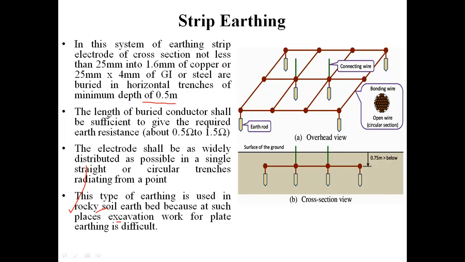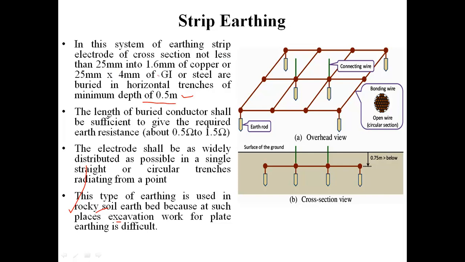So students, this type of structure is basically used for the rocky soil where the depth is not that much as in case of plate earthing, and the depth in this case can be as low as 0.5 meters. Students, here the dimension of the cross-sectional area of the electrodes is given, that is not less than 25 mm into 1.6 mm of copper, or simply 25 mm into 4 mm of GI.